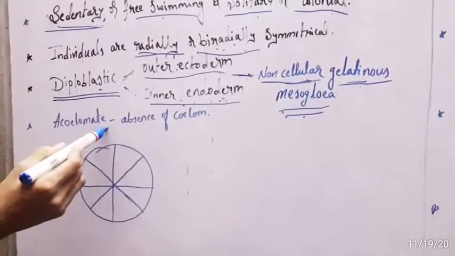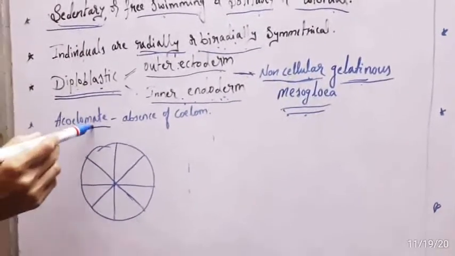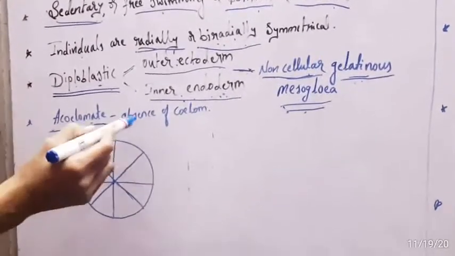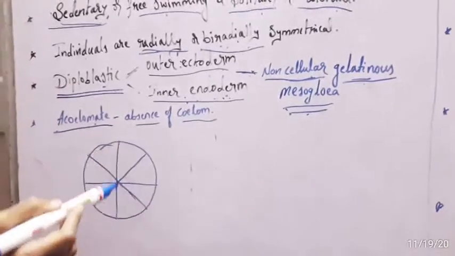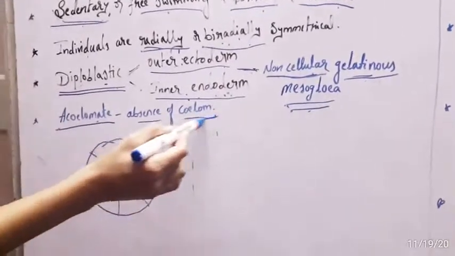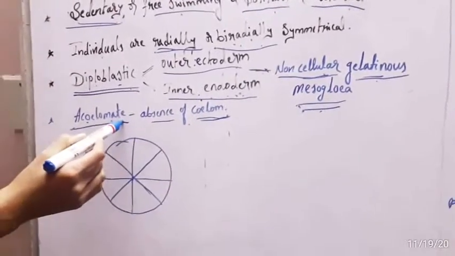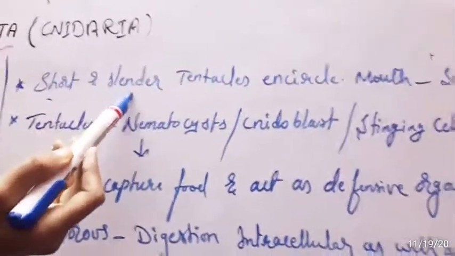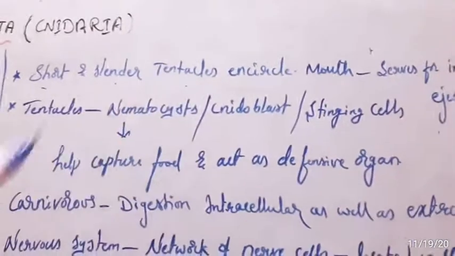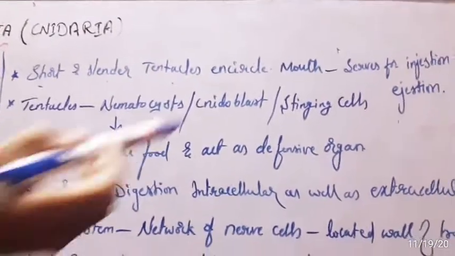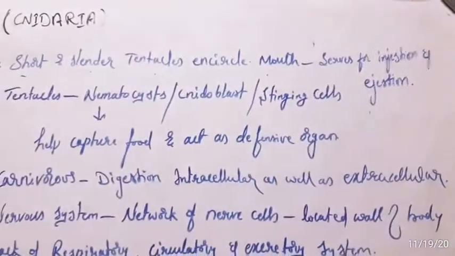These organisms are acoelomate, that means absence of coelom. There is no coelom or cavity. These coelenterates have short and slender tentacles which encircle the mouth of the organism, for example Hydra.